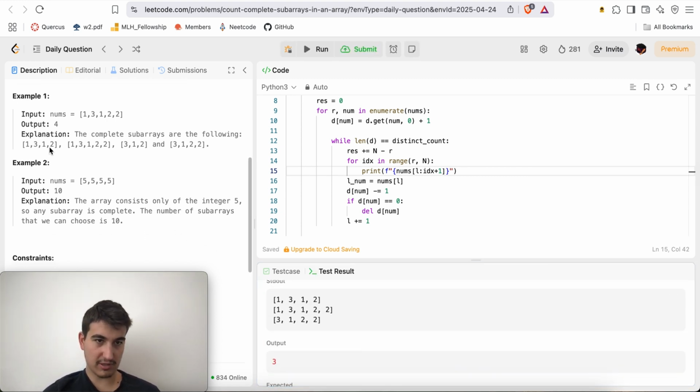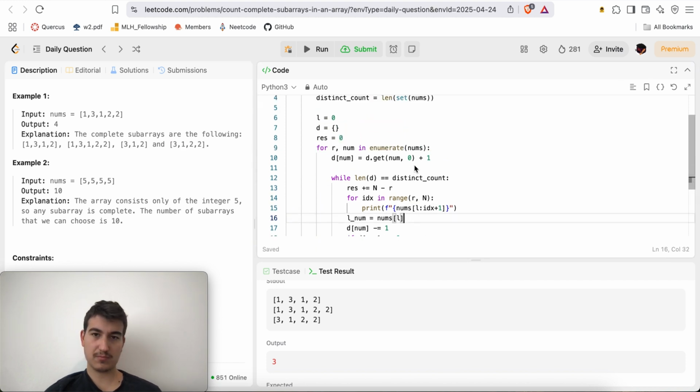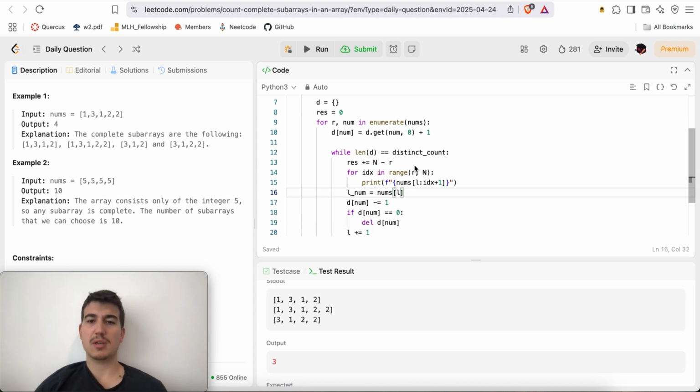Okay, so I'm considering 13112, 13122, 3122, even though 312 has 1.